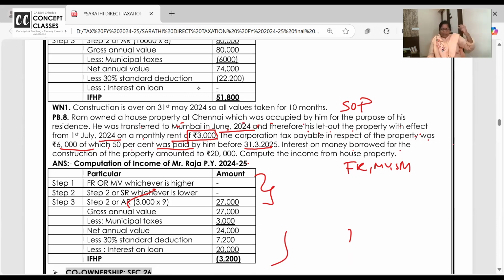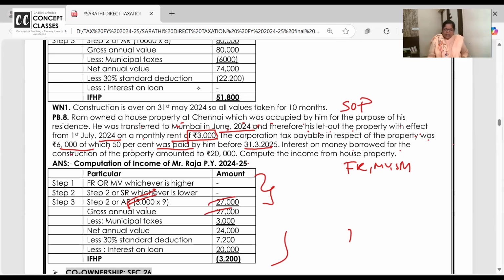9 months. Why have you not taken the rent of April, May and June? Because the property was self-occupied. I was staying there, then I constructed the next house, so I shifted over there from July. So from this house I am getting 3,000 into 9 as rental income.